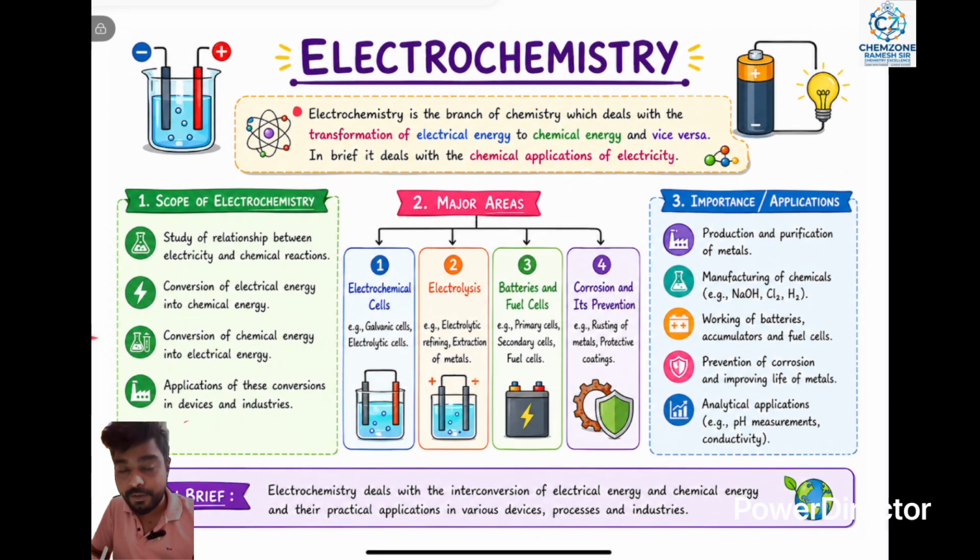What is electrochemistry? That is the theoretical part. Electrochemistry is a branch of chemistry which deals with the transformation of electrical energy to chemical energy. I mean to say that is the short form. So electrochemistry is a branch of chemistry, a part of chemistry.